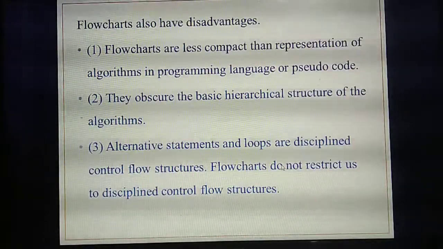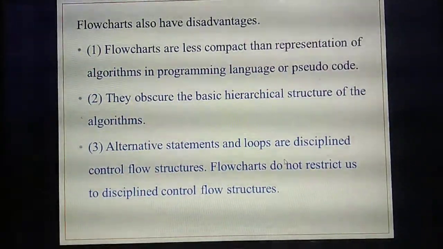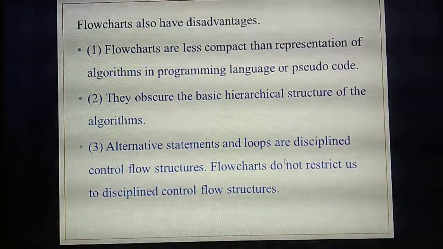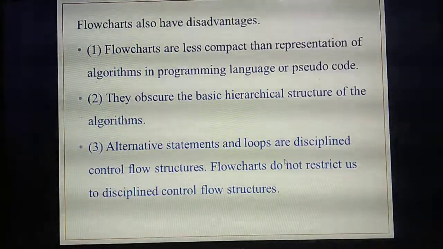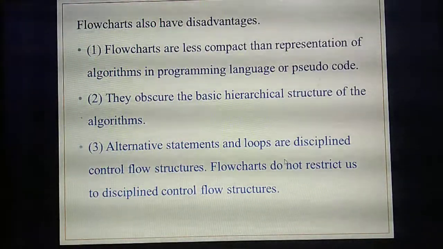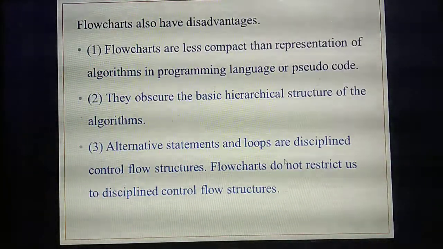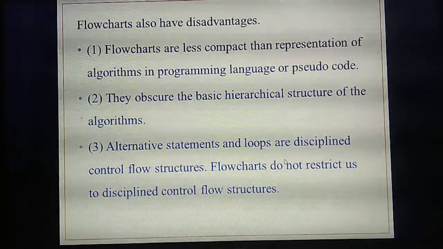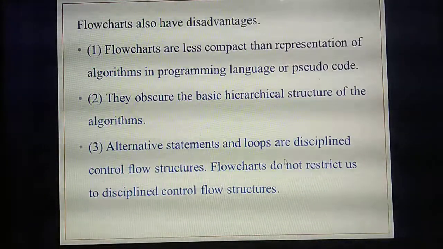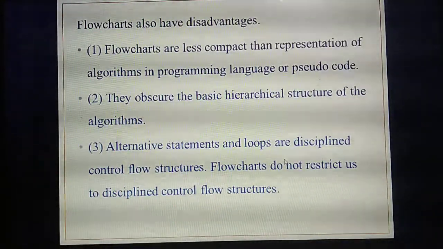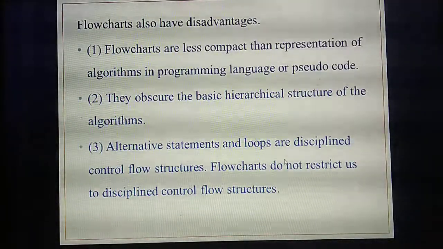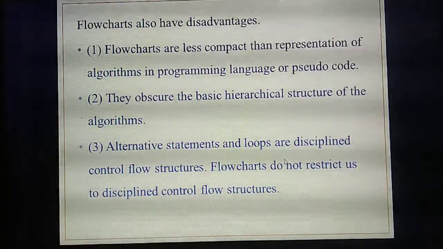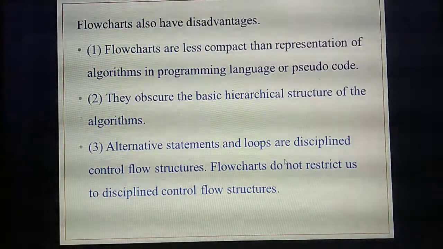Understand? So next, the flowchart has disadvantages. There are 3 disadvantages for the flowchart. The first disadvantage is that it is less efficient. Compared to a programming language or pseudocode, the flowchart is less efficient and less compact. You have already studied that an algorithm can be represented in three types of notations: pseudocode, programming language and flowcharts. Compared to programming language and pseudocode, the efficiency of flowcharts is very low.